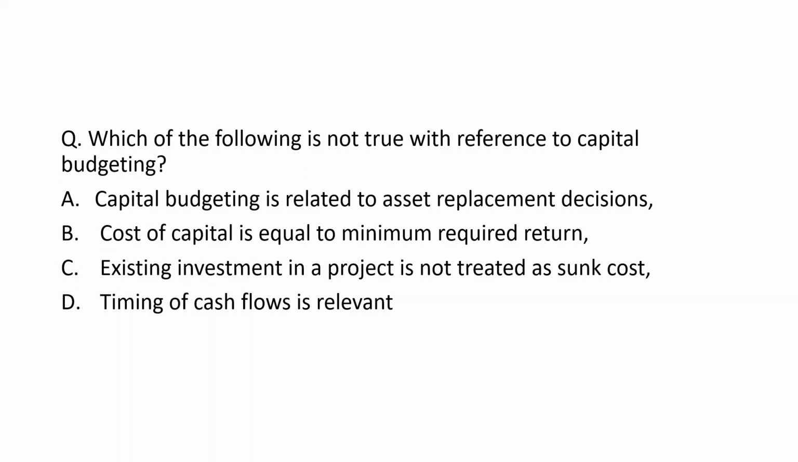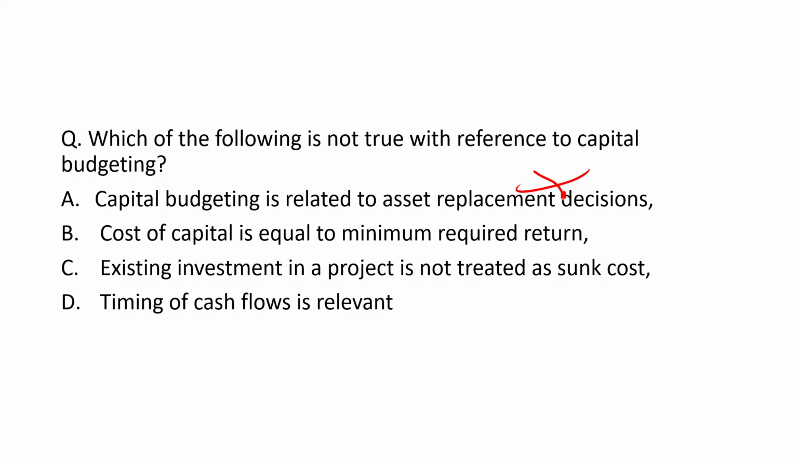Which of the following is not true with reference to capital budgeting? Capital budgeting is related to asset replacement decisions. Cost of capital is equal to the minimum required return. Existing investment in a project is not treated as a sunk cost, and timing of cash flows is relevant. Now let's see, capital budgeting is related to capital replacement decisions. So this statement is totally true. You have to tell which is not true.